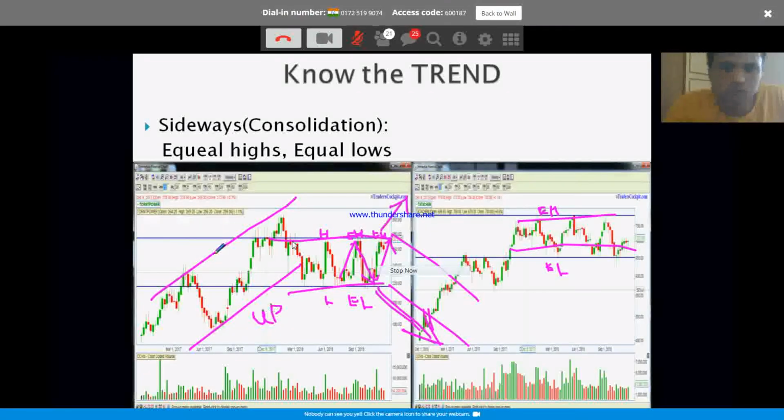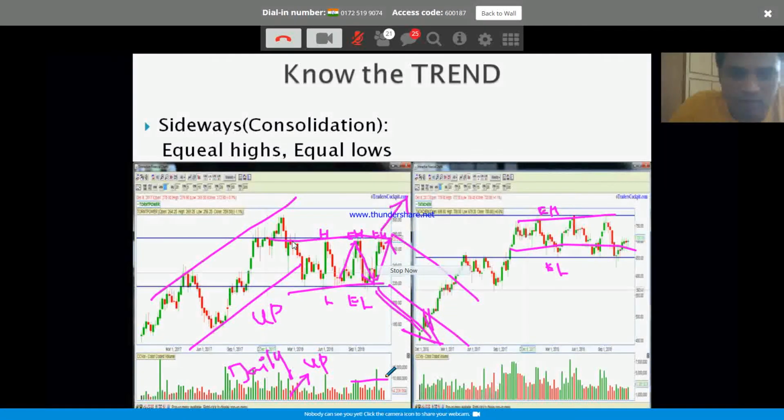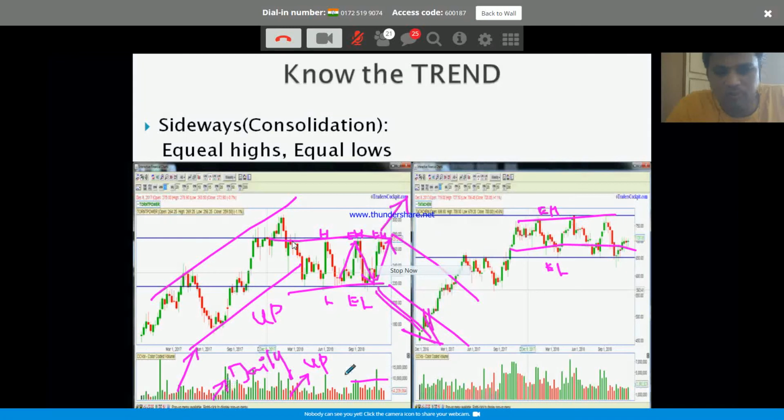Let's assume the weekly chart is in an uptrend, and now you look at the daily chart. Let's say the daily chart is also telling you the same story, that the uptrend is continuing. Now you look at the intraday chart. You look for long positions, right? The wind is behind you. Weekly chart is telling I am going up. Daily chart is telling that I am going up. Now on the intraday chart, you don't look for short positions.